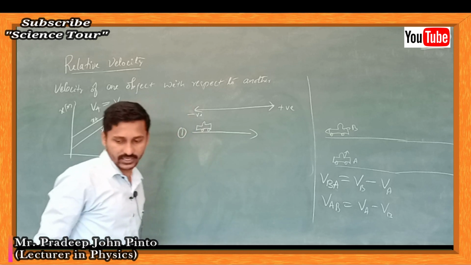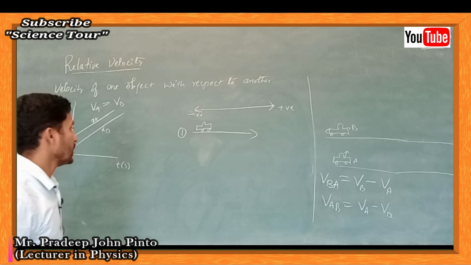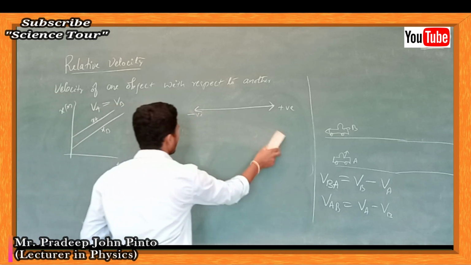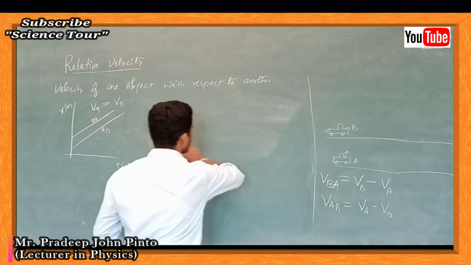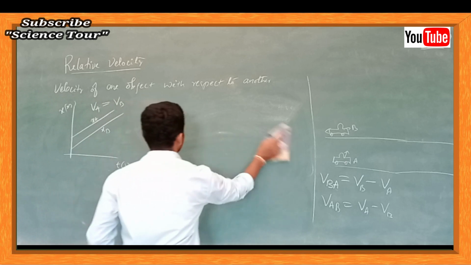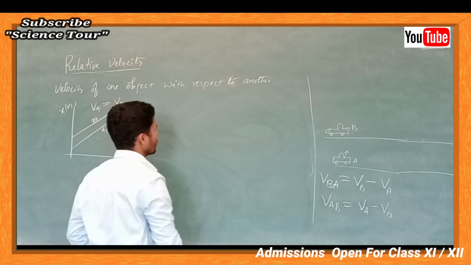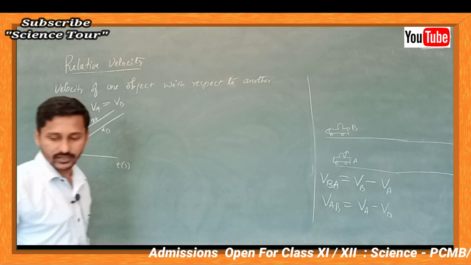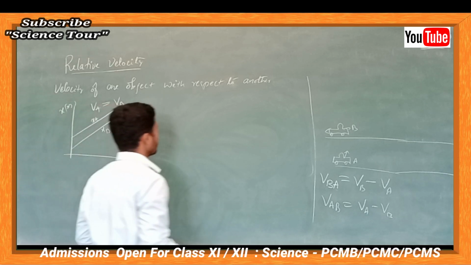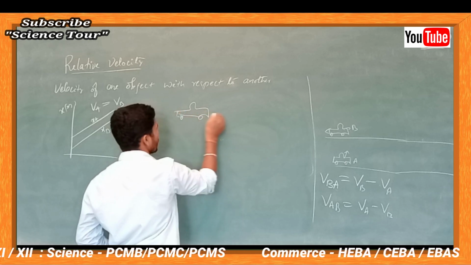Okay, both are moving in the same direction with constant velocity. Now what happens if you want to overtake? You are going to increase the velocity. Your friend is before you in some way. Say, for example, this is you, and your friend is here.